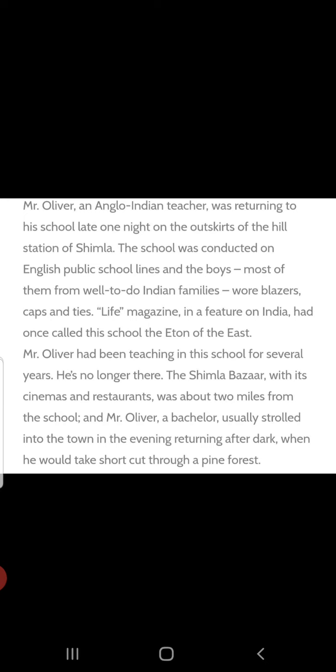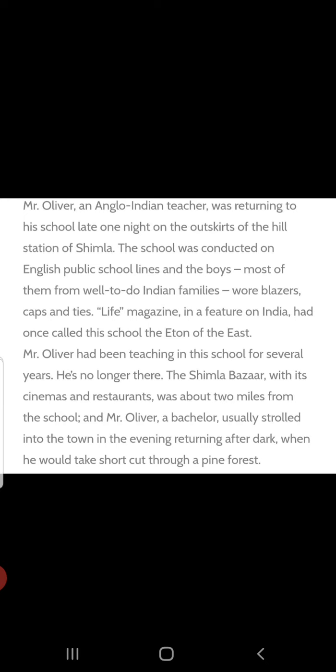Fine. What is this paragraph about? Means this is introduction. Fine, children. Mr. Oliver is one Anglo-Indian teacher. He was returning late night that day, means that evening, and he was crossing the outskirts of the hill and he wanted to take the shortcut which passes through pine forest in Shimla.